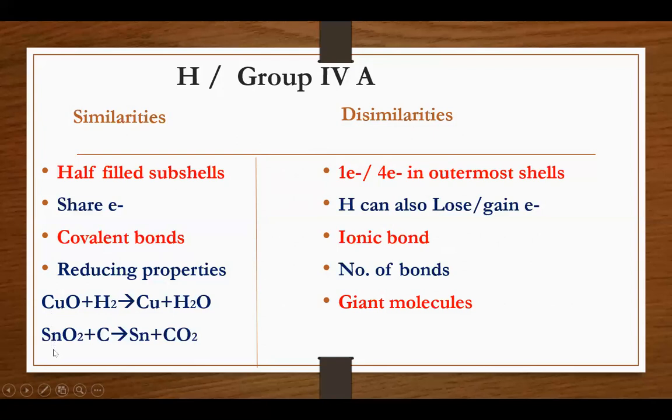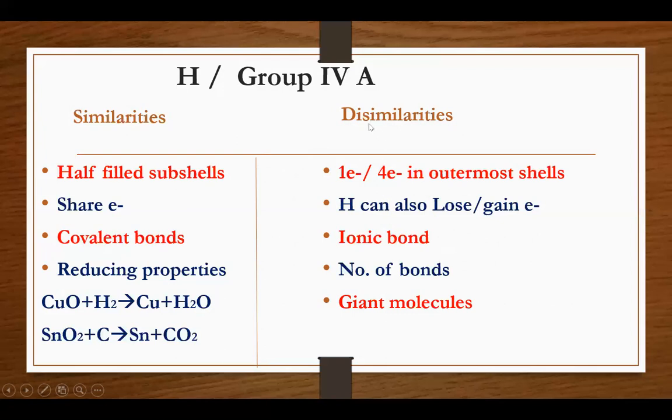In the second example, you can see that tin oxide, when it reacts with carbon, forms carbon dioxide along with the formation of tin. It means tin has lost its oxygen. Tin oxide is reduced to tin while carbon has been oxidized. So both group 1A and hydrogen can act as reducing agents and show reducing properties.